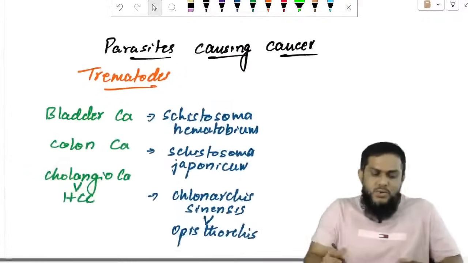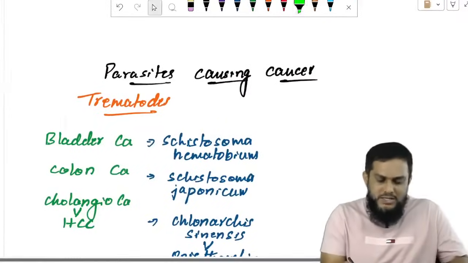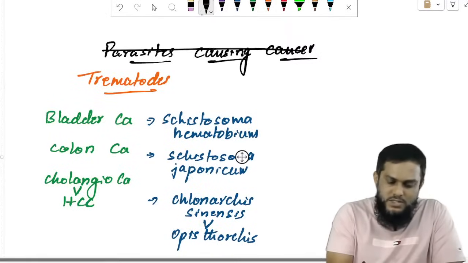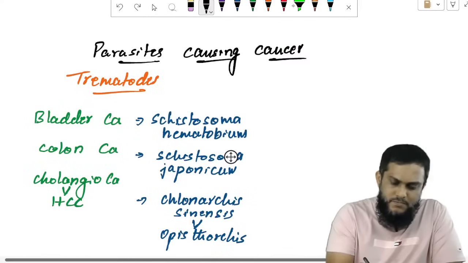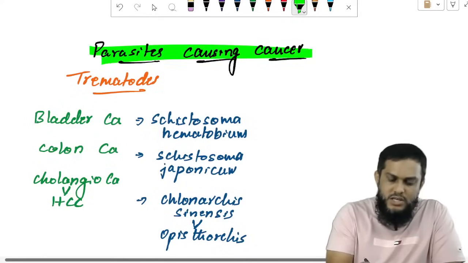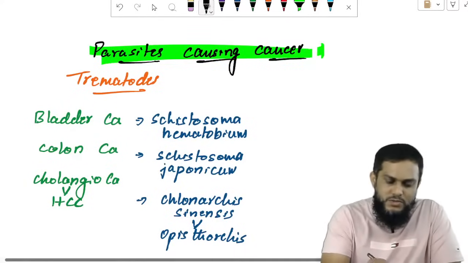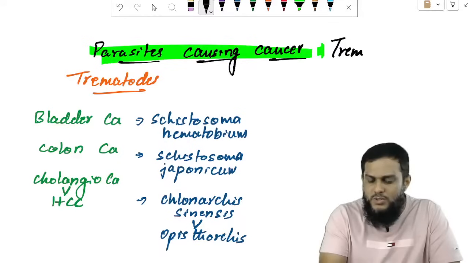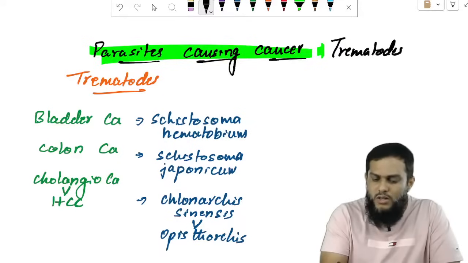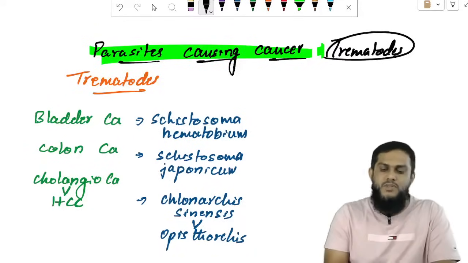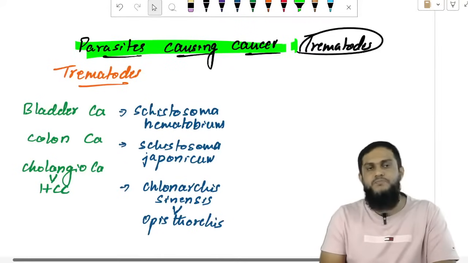Okay, next topic, parasites causing cancer. And remember, cancer is caused by trematodes. So cestodes are over, we have gone to trematodes.